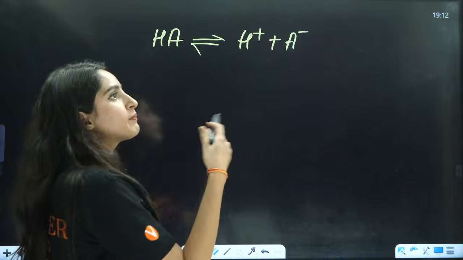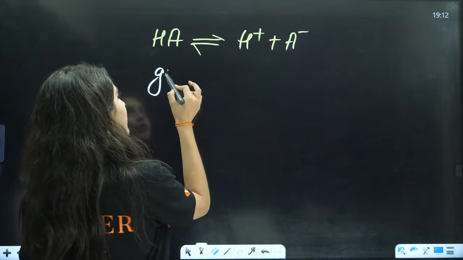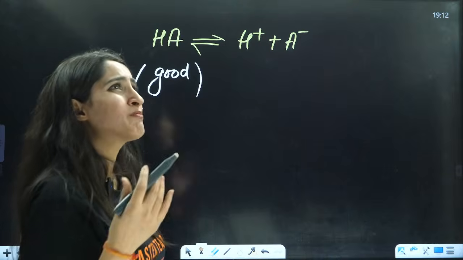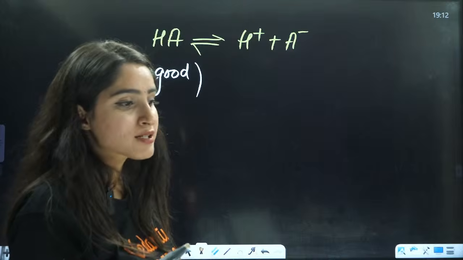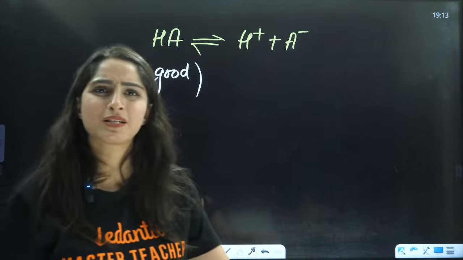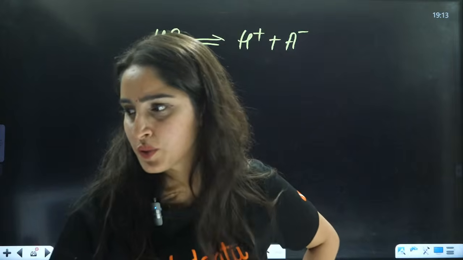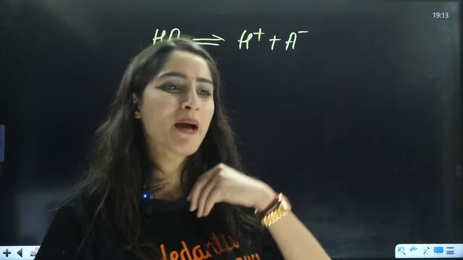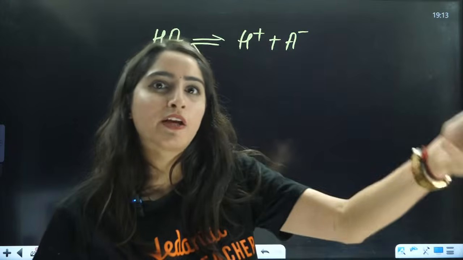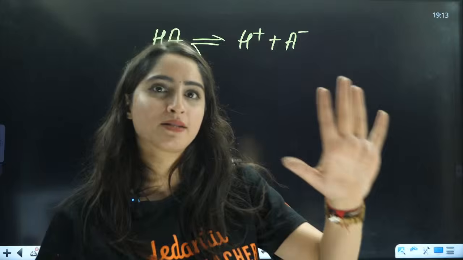Now when will it be a good acid? For example, you have 10 pizzas, and I'm asking, can you please give me one pizza? You will be like, yes ma'am, I can give you one pizza. No issues, I have 9 other pizzas with me. You can easily give me. Why? Because you are stable after giving me one pizza. I still have 9 pizzas.